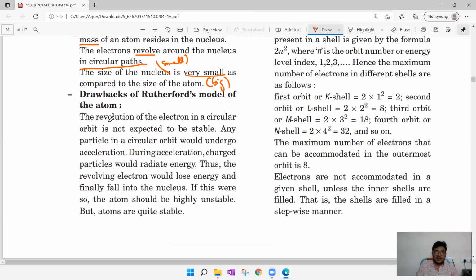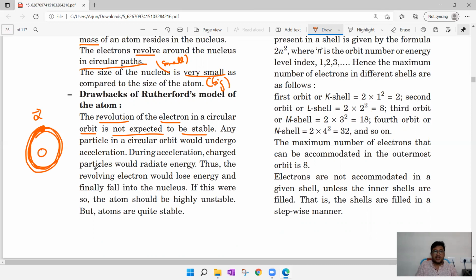What is the drawback? The revolution of the electron in a circular orbit is not expected to be stable. So what he's saying is, if there is an electron revolving around the nucleus, it is not stable. There is no constant velocity, it seems. Any particle in a circular orbit would undergo acceleration. So he said, if a particle is in circular motion, it will go with some acceleration.